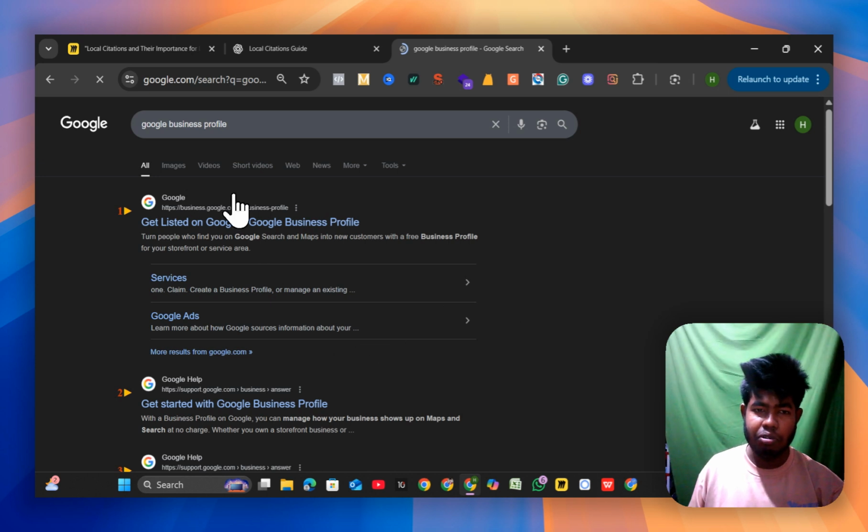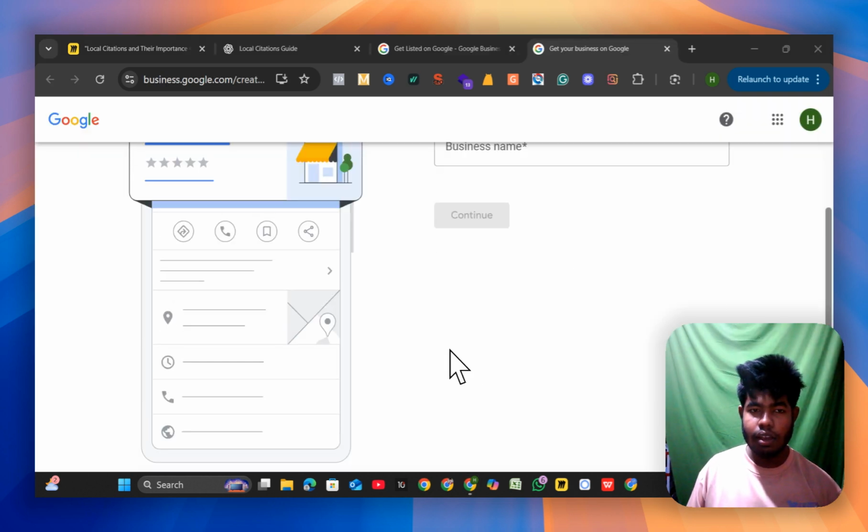So you can create a Google Business Profile, including adding your business name, hours, phone number, email address, and website URL on this page.